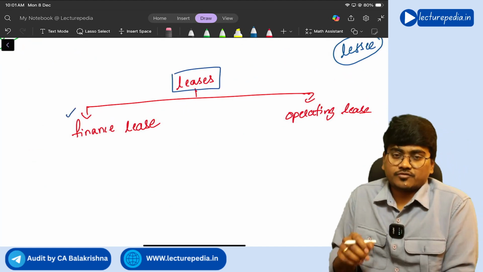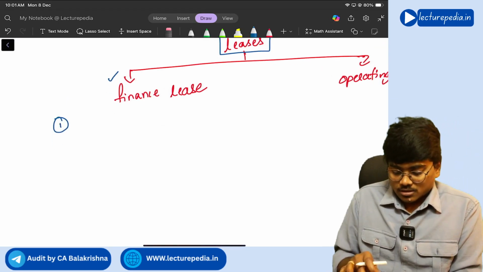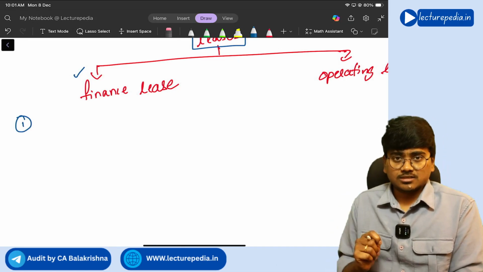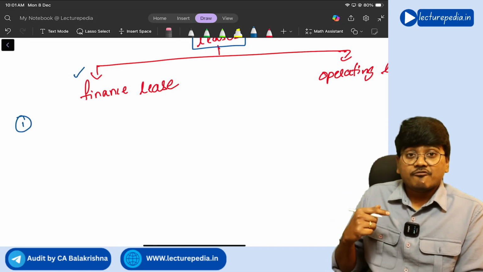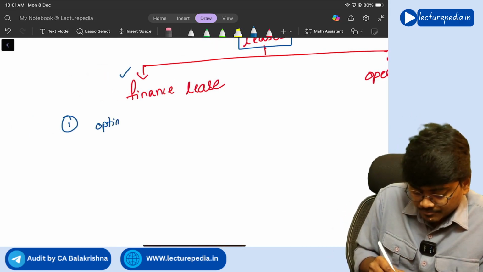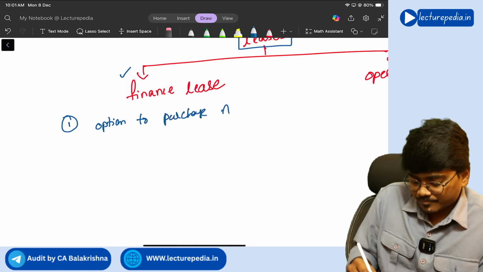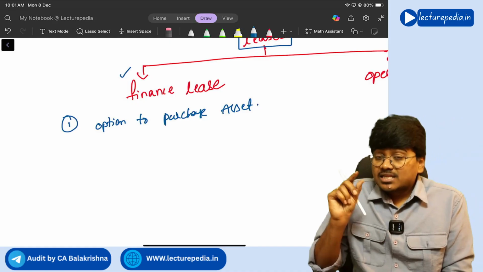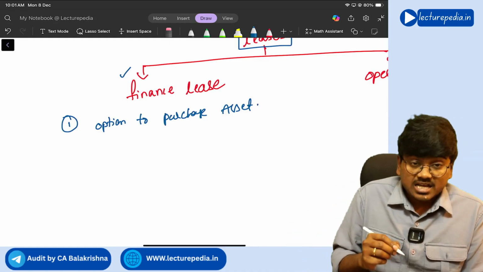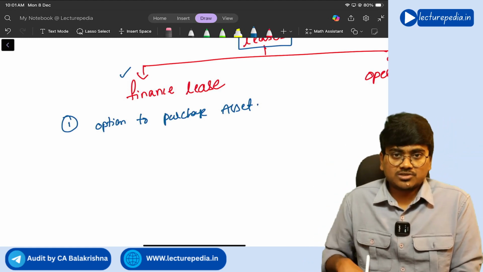What are the features of a finance lease? There are basically four features. The first feature is that at the end of the lease term, the lessee will have the option to purchase the asset, and the purchase price of the asset will be so low that the lessee will exercise that option to purchase the asset.